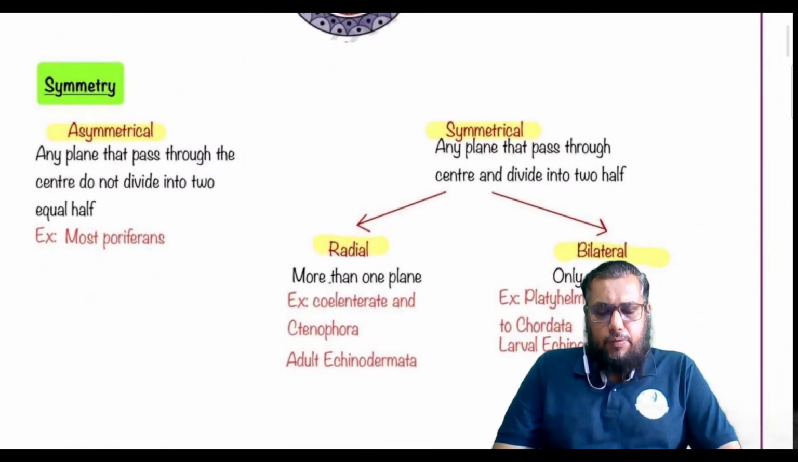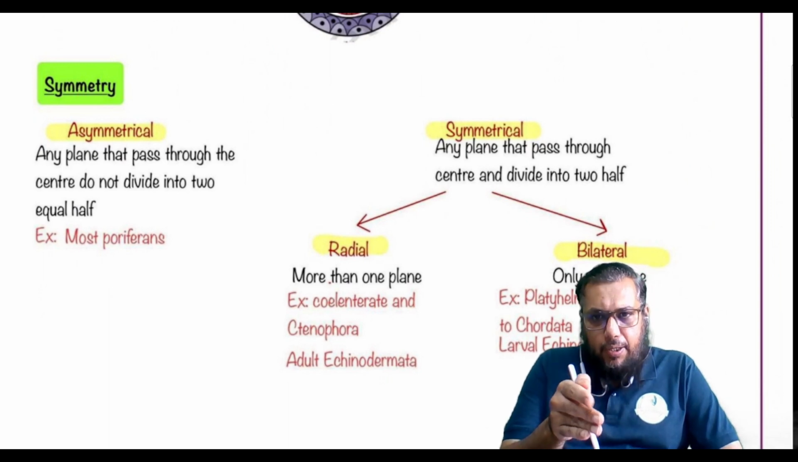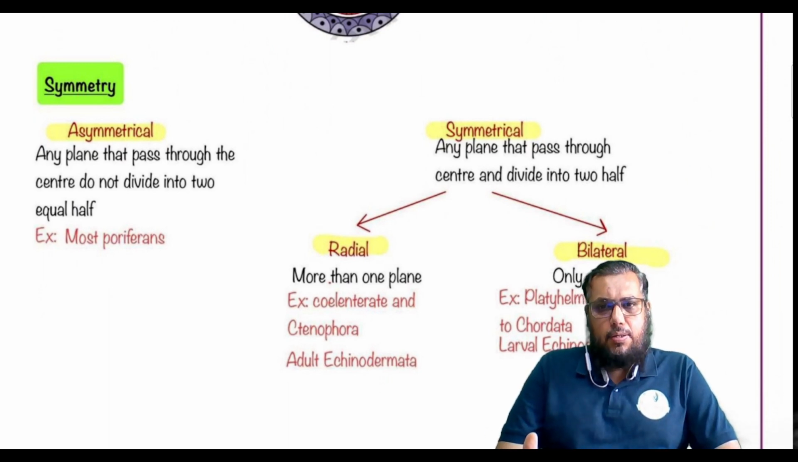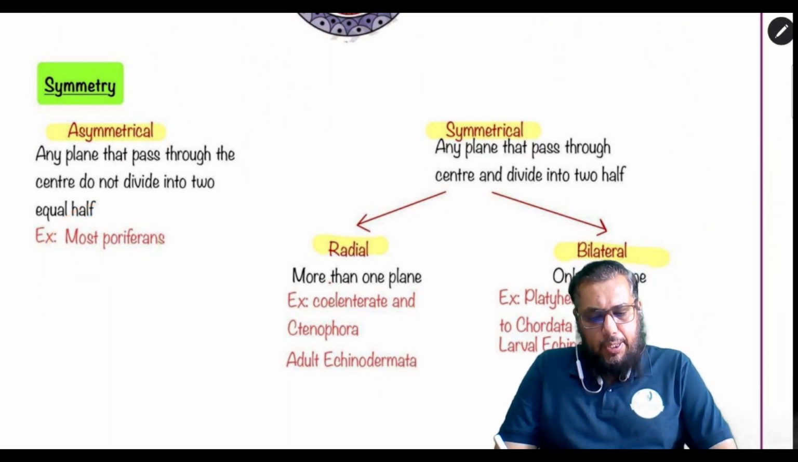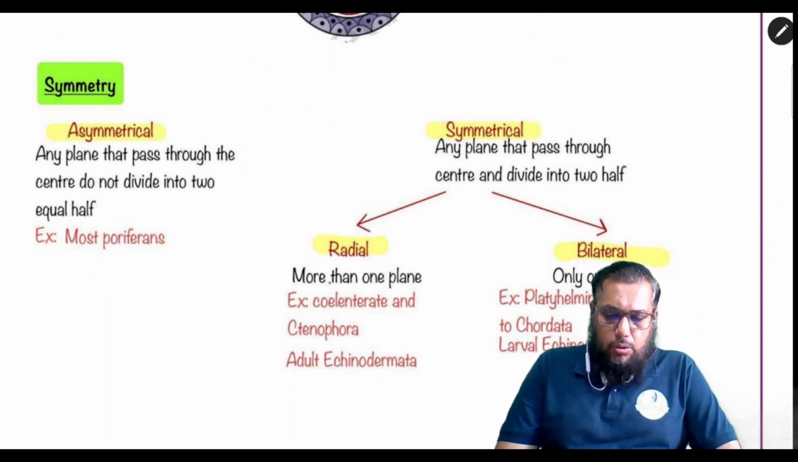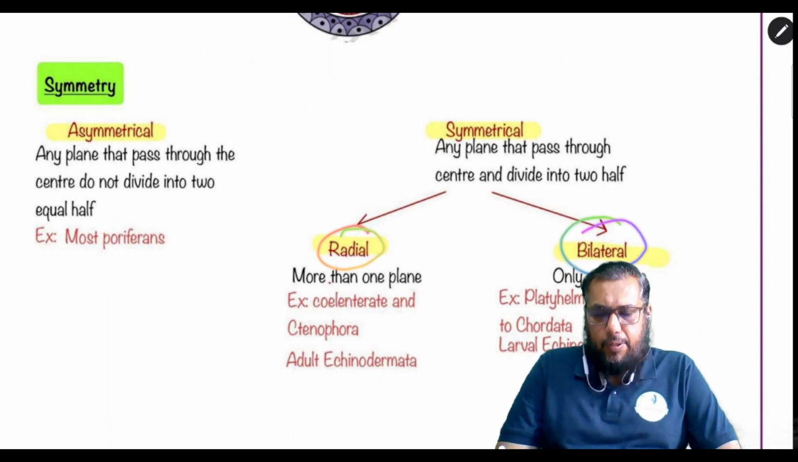Then, with respect to symmetry, another criteria, there are some organisms which are asymmetrical. उनको कोई भी प्लेन में डिवाइड करिए आपको इक्वल हाउस नहीं मिलेंगे. Such organisms are called asymmetrical organisms. Most of the poriferans belong to this category. ओके, दूसरा है सिमेट्रिकल कैटेगरी, जहां पे दो सिमेट्रीज मिलेंगी आपको, रेडियल सिमेट्री एंड बायलैटरल सिमेट्री.